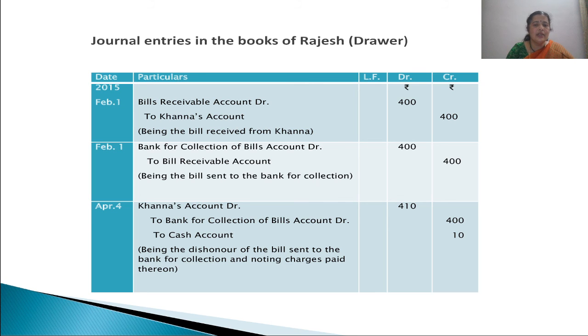So to cancel that account, give the opposite effect. Here the account is debited in the second entry, and in the third entry it has been credited. Now the bank for collection of bills account gets cancelled. Then to cash account, it is nothing other than regarding noting charges.